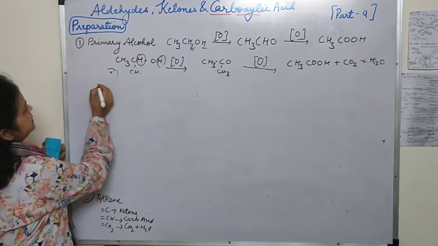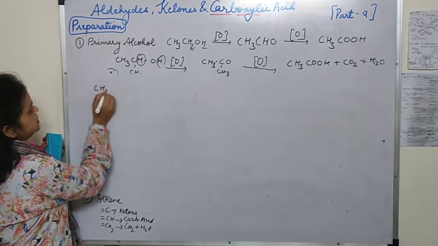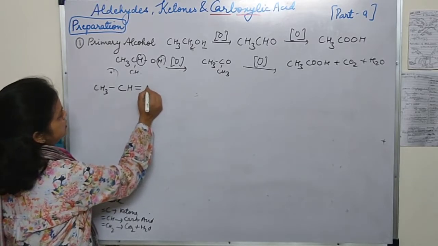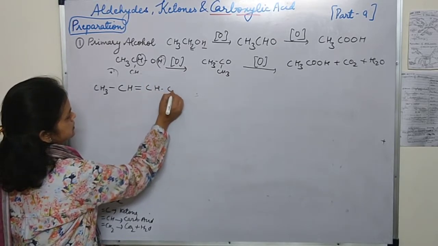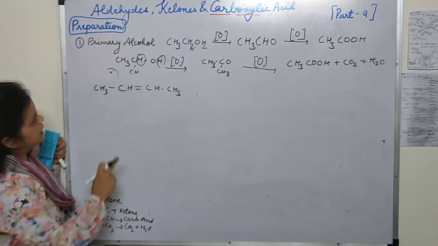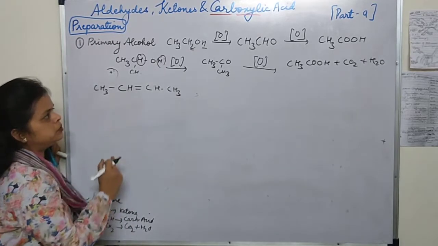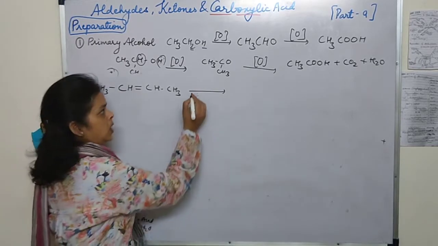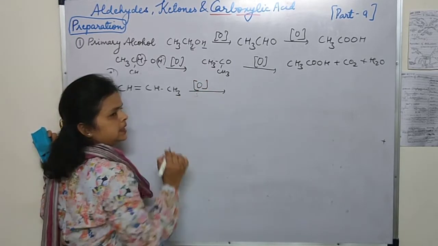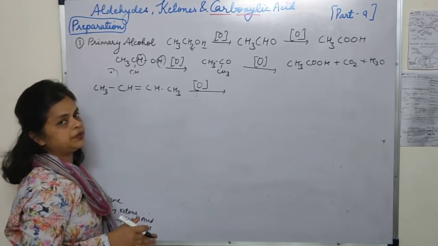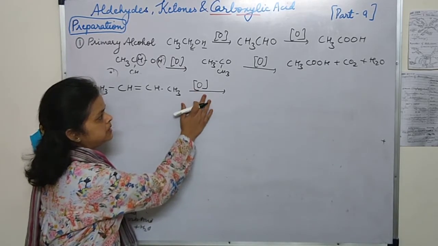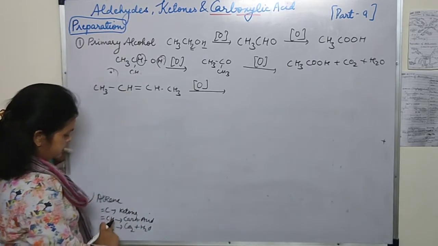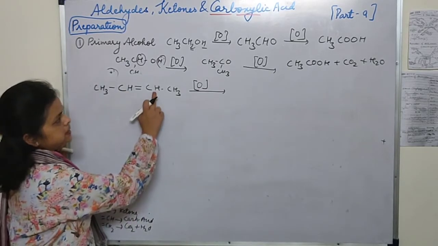Alkene. First I am taking this example, CH3CH=CHCH3. I have taken an alkene, but-2-ene. Now on oxidation with hot acidic or alkaline KMnO4, or in the presence of acidic potassium dichromate, this CH part will oxidize into carboxylic acid.